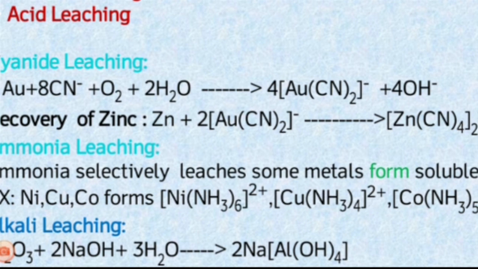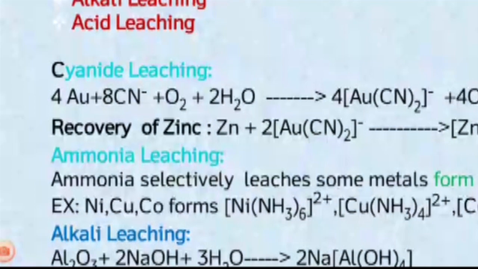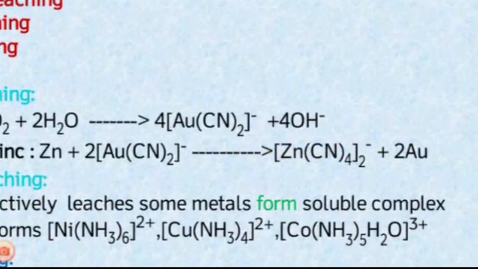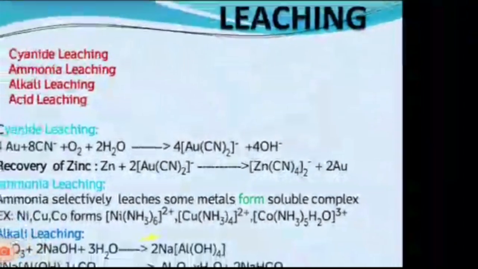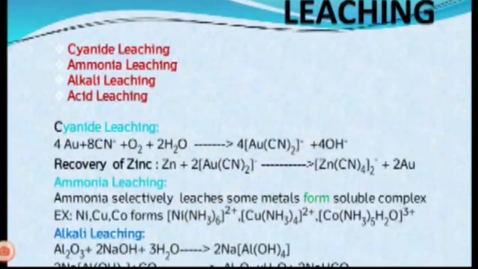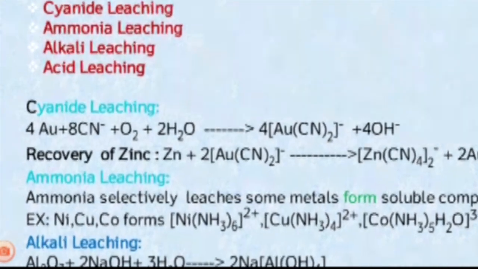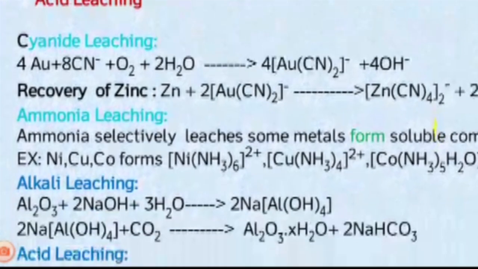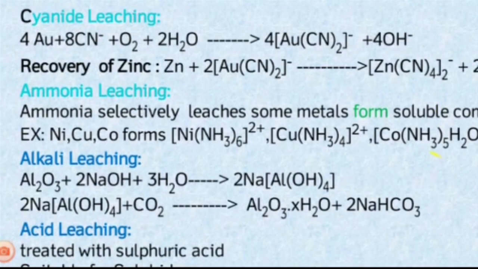So nickel forms a nickel complex, copper forms a copper complex, and cobalt forms a cobalt complex. The earthy impurities present may be eliminated as aluminosilicate compounds, iron oxide, and iron hydroxide compounds.